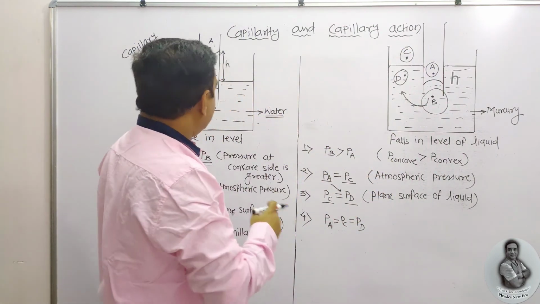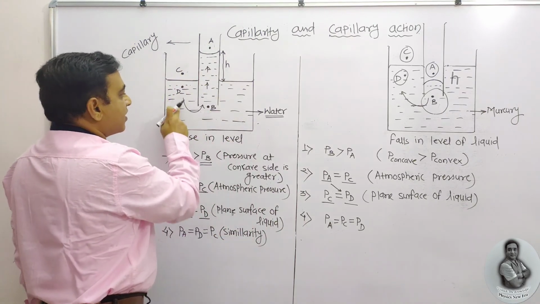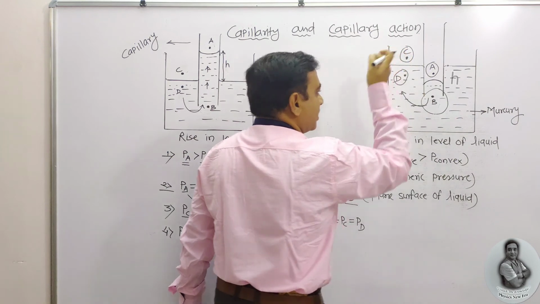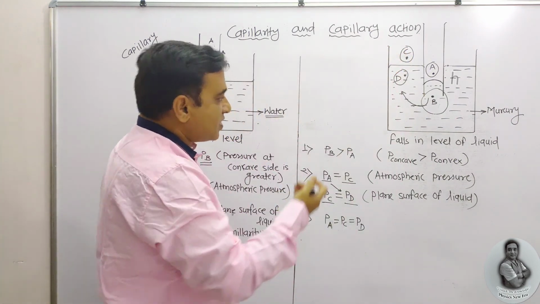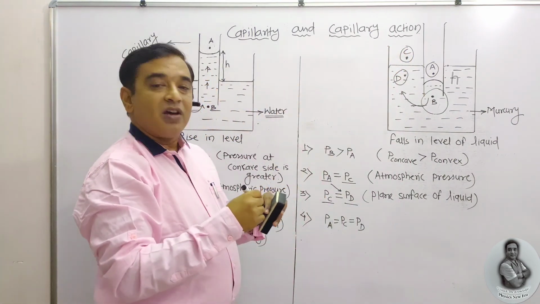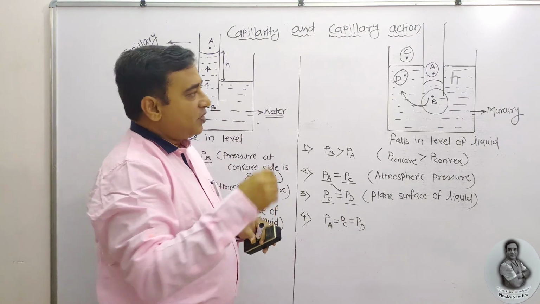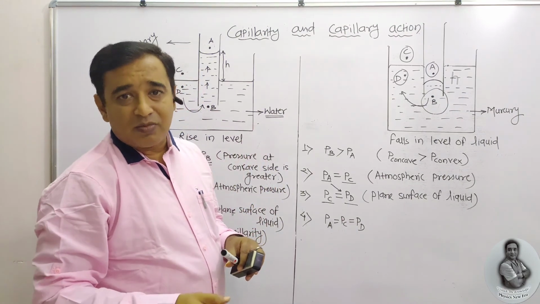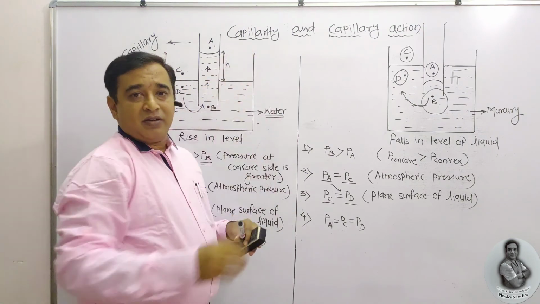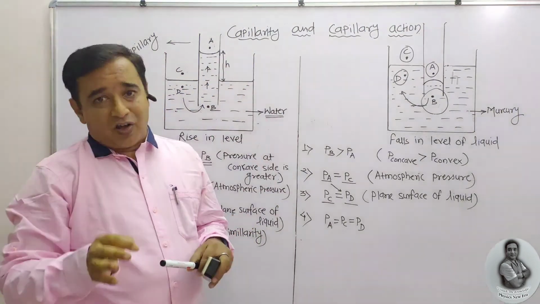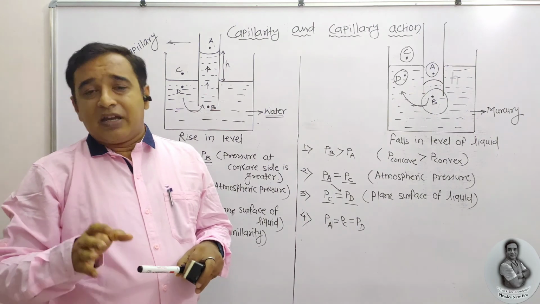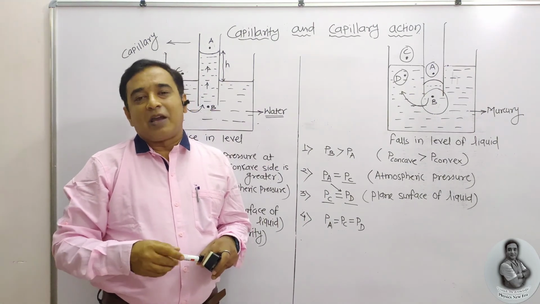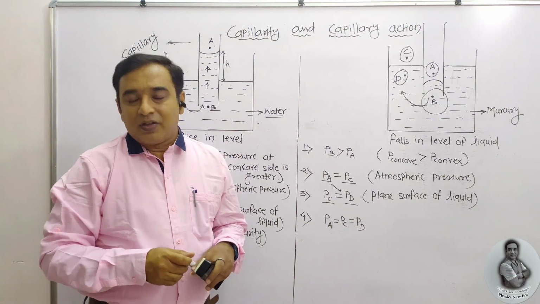The reason for the rise is that liquid runs inside the capillary tube; here it runs outside the capillary tube, and hence there is a fall in the level of the tube. This is nothing but capillary action, or it is termed capillarity. The phenomenon of rise and fall in the level of the liquid is known as capillarity, or also known as capillary action. Thank you.